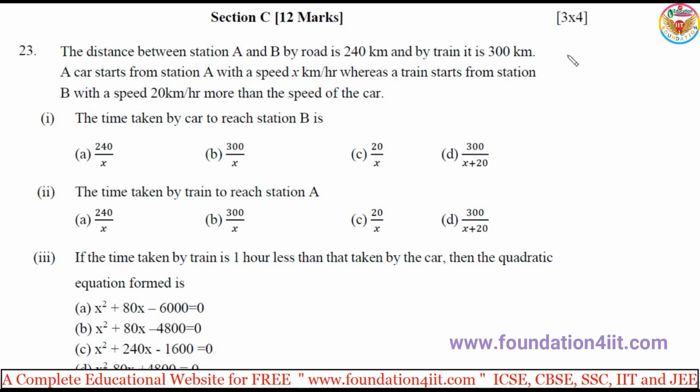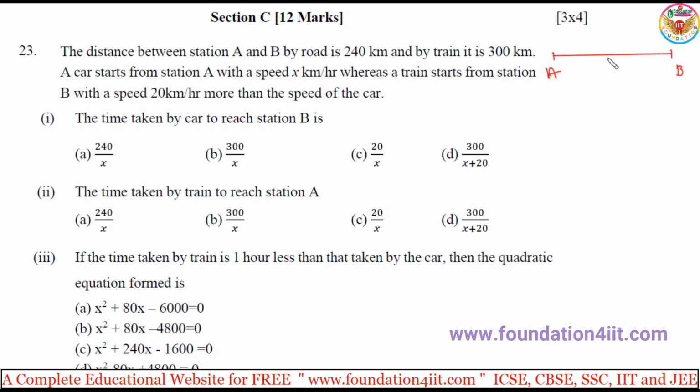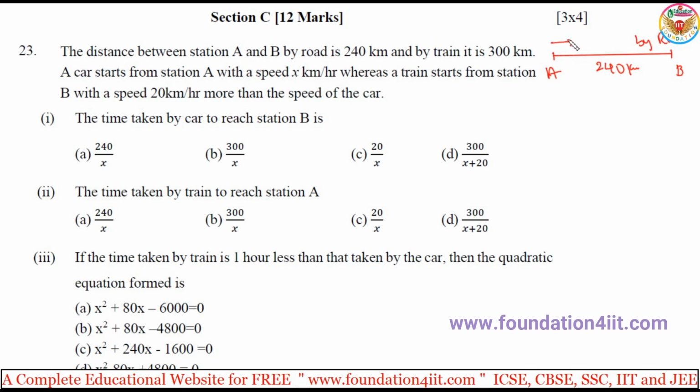Just to draw the diagram, distance from A to B. This is by road. Distance is 240 kilometers, by road, car speed is x kilometers per hour. So from A it's going x kilometers per hour. Distance is 240, speed is x kilometers per hour. First question is the time taken by the car to reach station B from A to B.